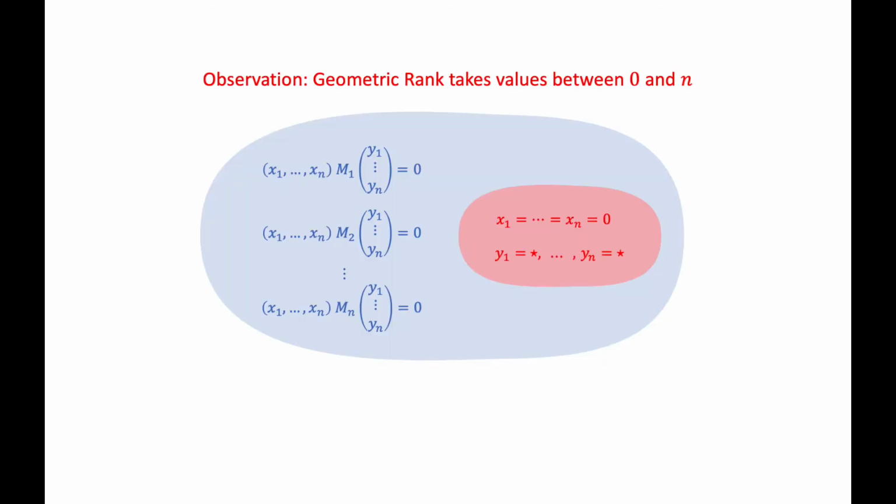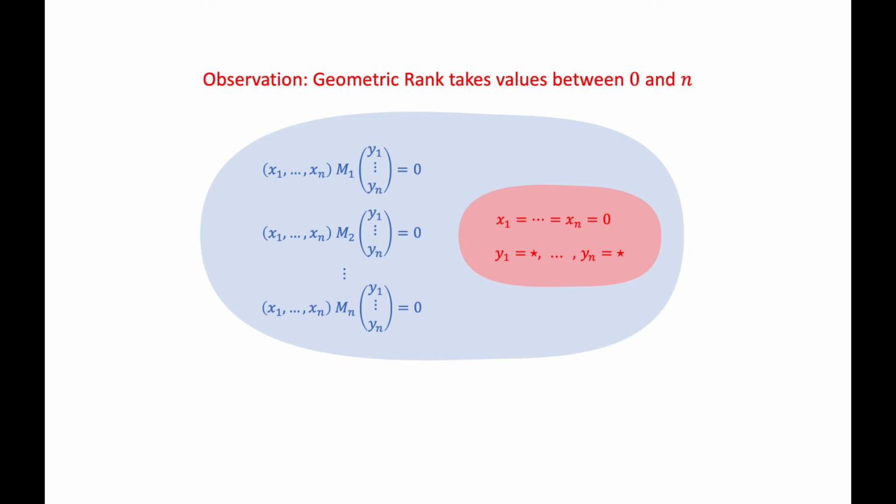Now is a good time to make a general, easy observation, namely that the geometric rank takes values between 0 and n. To see this, we look at the set of solutions to the system of equations as in the definition of geometric rank. We notice that by setting all the x variables to 0, we always satisfy all equations. And in that case, all the y variables are free.